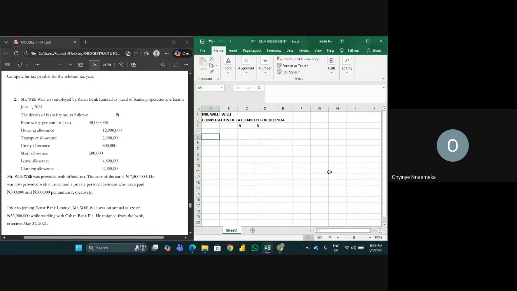Okay. So the first thing that we're going to do is what? Gross income, right? And his gross income includes the cash emolument and the benefit in kind, right? So cash emolument, we have the basic salary. How much is the basic salary? 48 million.